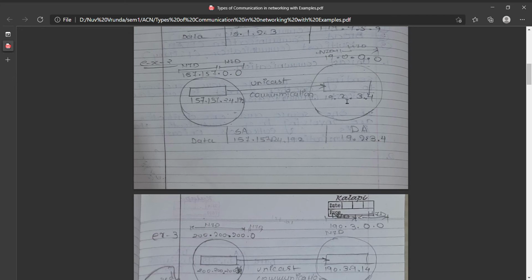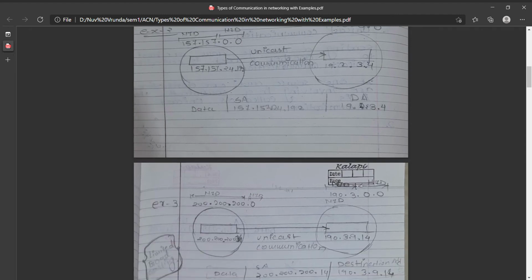If we take another example of class B, then we have the IP addresses 157.157.24.192 and 19.2.3.4. These IP addresses belong to class B. So the network ID of the first IP address is 157.157.0.0, and from the other IP address, 19.0.19.2.3.4, we derive the network ID 19.0.0.0. So unicast communication is unidirectional.